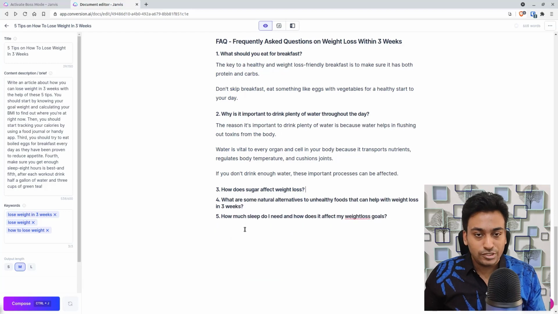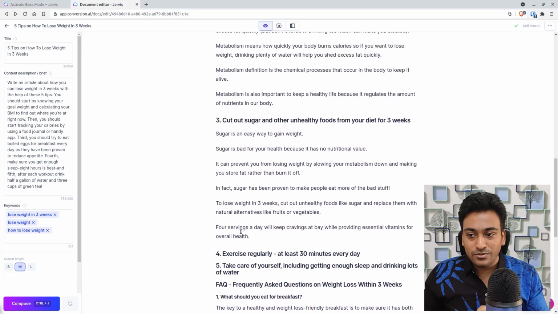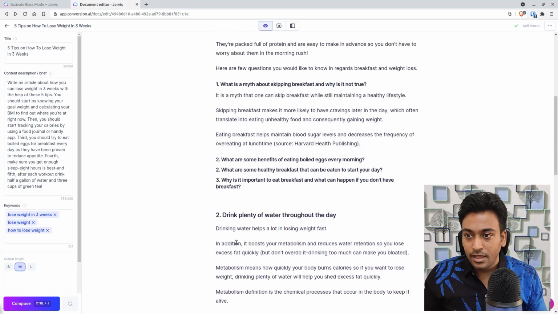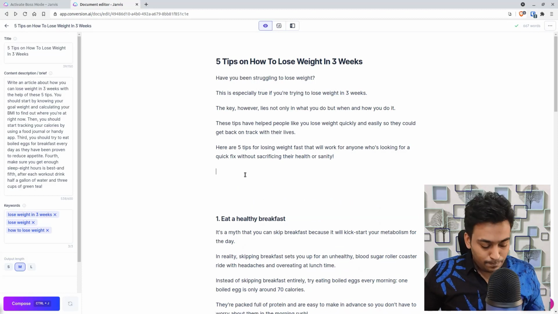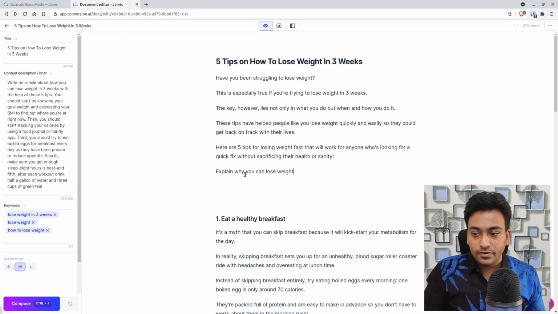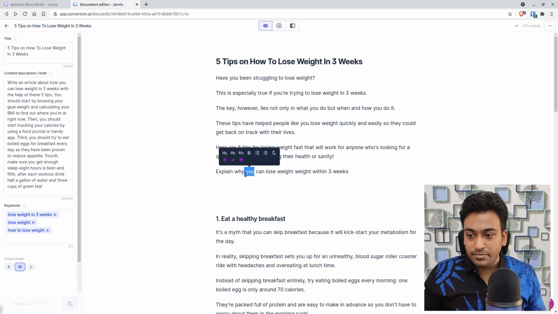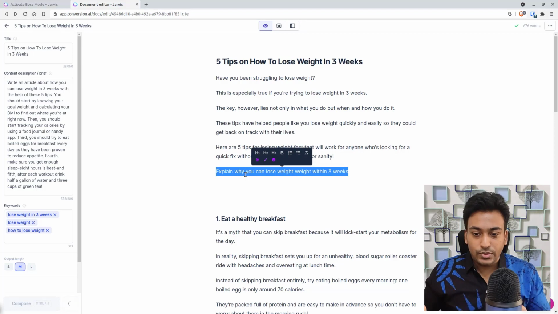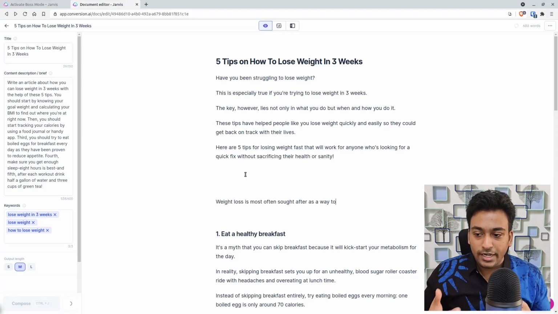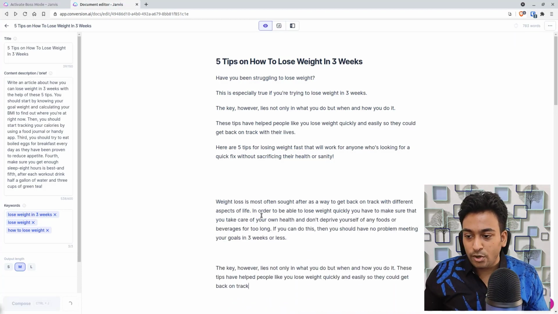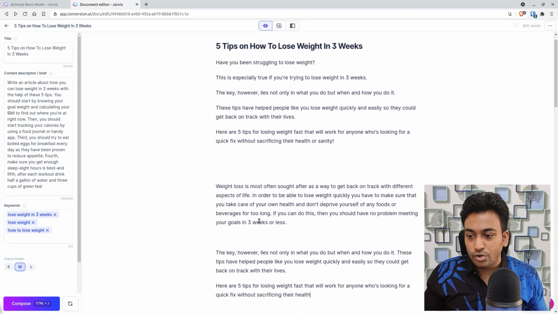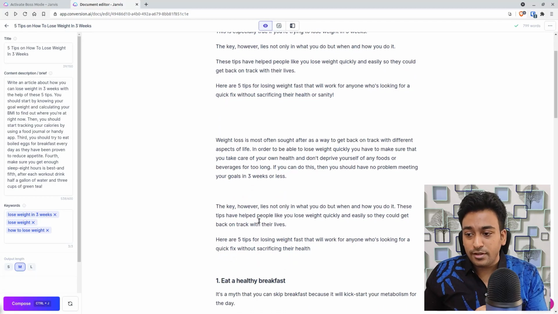It also works for questions, but you don't necessarily need to use it within a question context. For example, at the top, let's say, explain why you can lose weight within 3 weeks. Just something to give an understanding, and I can do that. This also works like asking for any help. For example, you can see weight loss is most often sought after to get back on track. In order to be able to lose weight quickly, you have to make sure that you take care of your health and don't deprive yourself for too long.